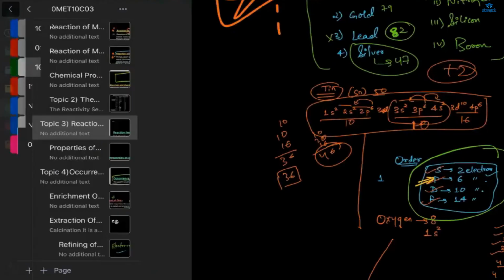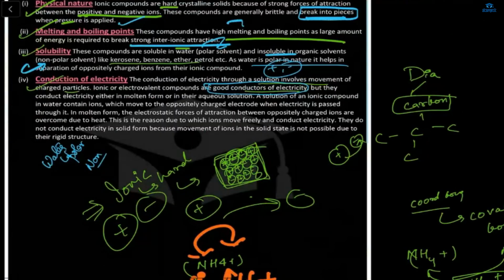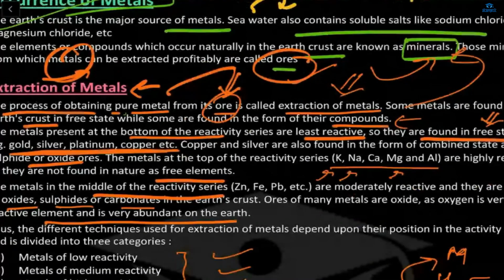Okay. Tell them. The extraction of metals is divided into three: metals of high reactivity, metals of medium reactivity, metals of low reactivity. In metals of high reactivity, we have sulfide ores, which go through the process of electrolysis, and that gives us pure metal.